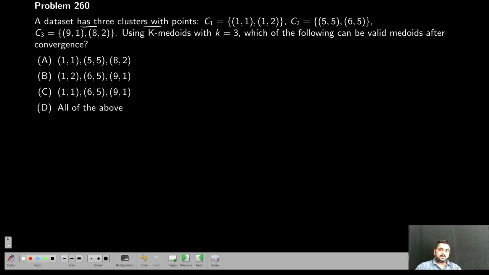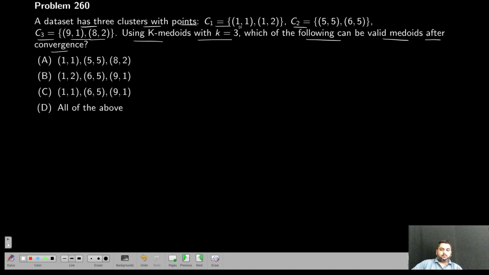A data set has 3 clusters, C1, C2 and C3, with only 2 points in each. Using K-Medoids with K equal to 3, which of the following can be valid Medoids after convergence? You can apply the algorithm and solve for every pair to calculate the nearest and then find that actual data point which is a Medoid.